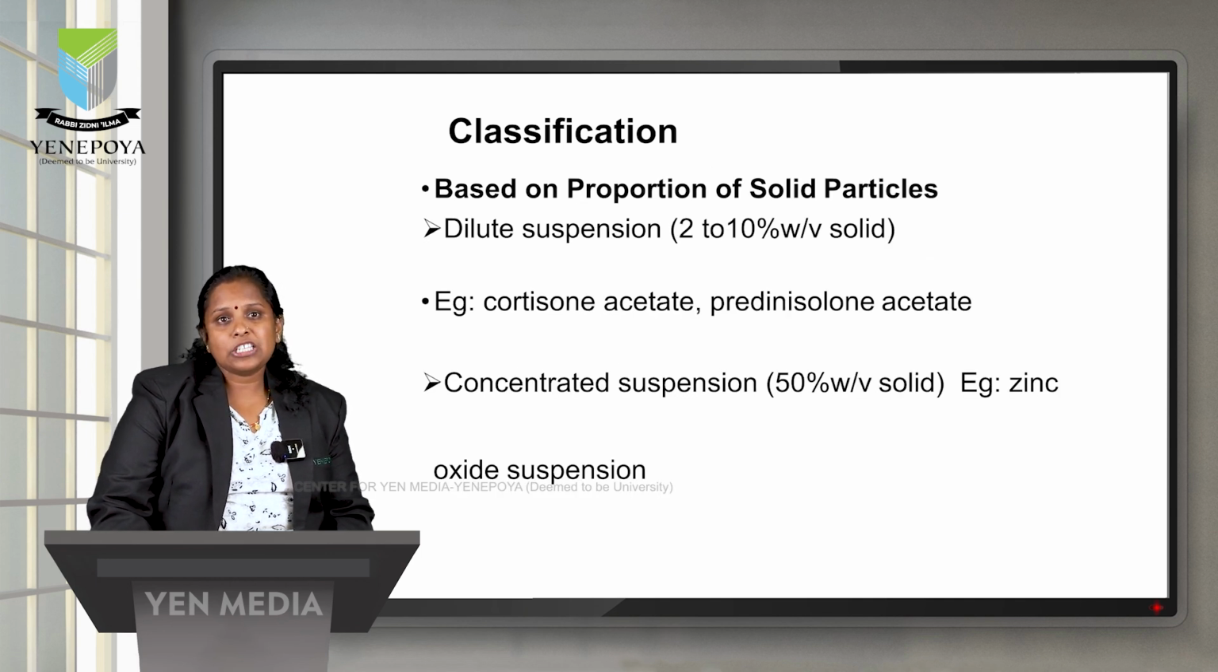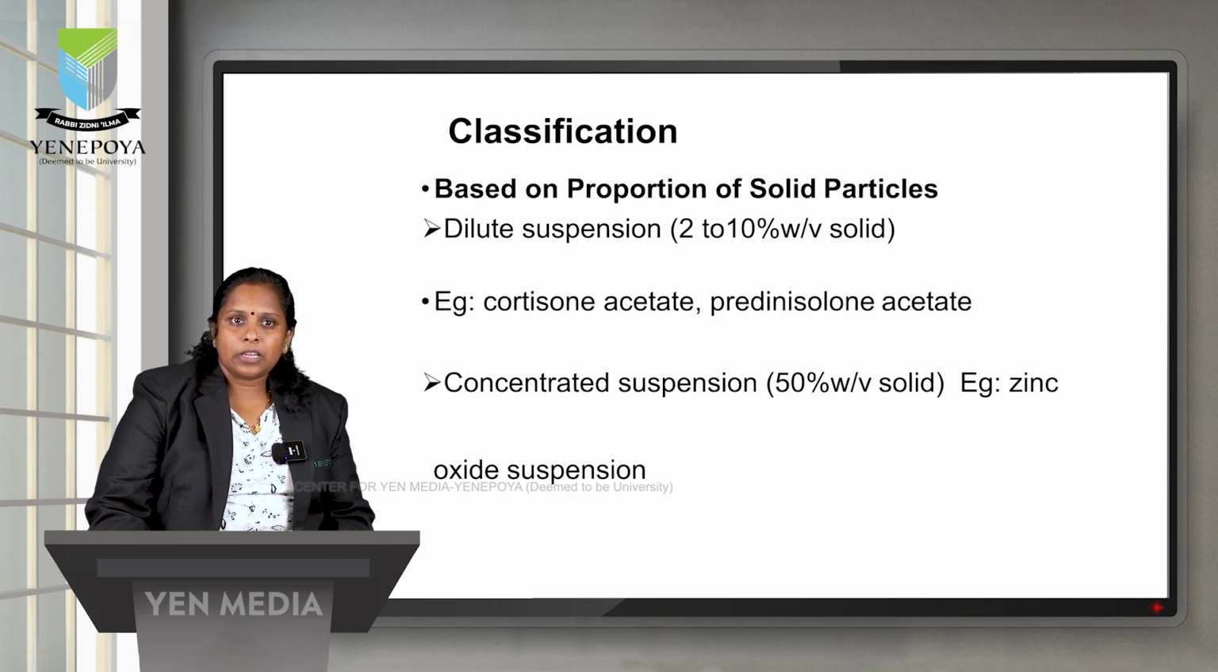The second one is based on the amount of active pharmaceutical ingredient, or drug, or internal phase that is present, that is, the suspended particles. There are two types: dilute suspension and concentrated suspension. When I say dilute, the solid substances will be 2 to 10%. When I say concentrated suspension, they will be 50%. Usually diffusible solids are given in dilute suspension, whereas indiffusible solids are given at 50%.